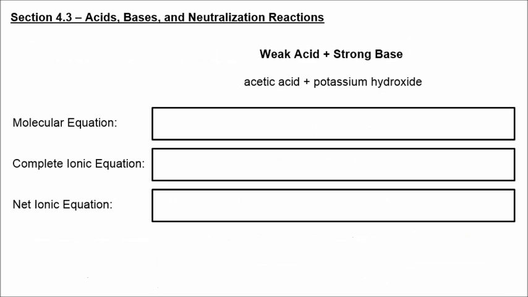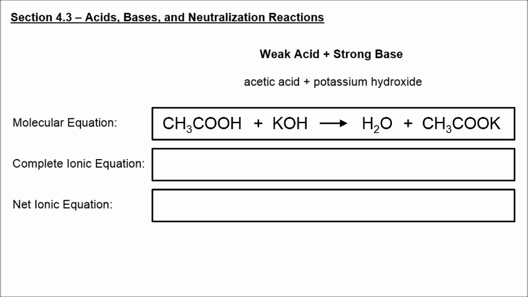Now moving on to a weak acid and a strong base, we have acetic acid, CH3COOH. We have potassium hydroxide, KOH, producing water and potassium acetate. Now I could write potassium acetate as KC2H3O2, but I'm choosing to write it this way, which looks a little bit strange because I'm focusing on the formula for acetic acid and just adding that potassium on the end, even though in many ionic compounds the metal or the cation comes first.